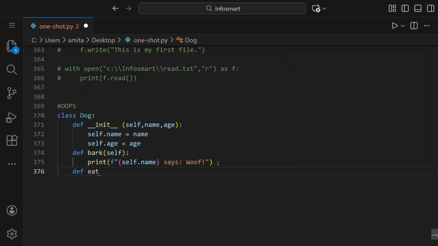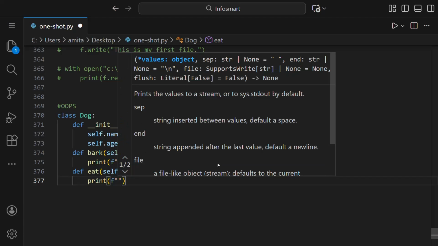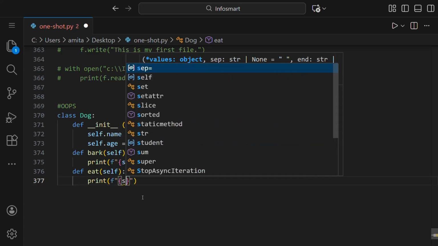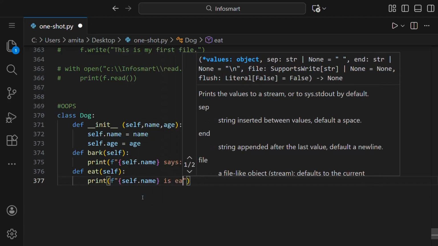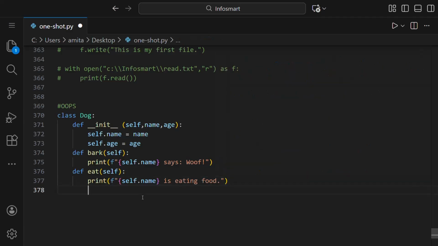So def eat, then self, and here we'll write print, after double quotes like this, and inside this we'll write self.name is eating food, like this. We can make another function like def sleep in a similar fashion.